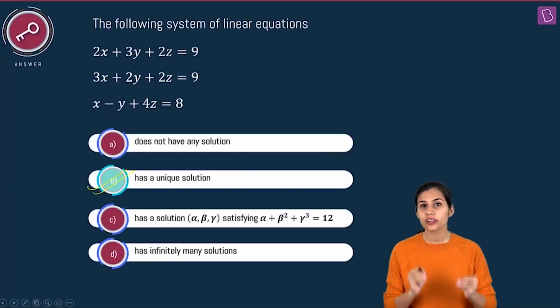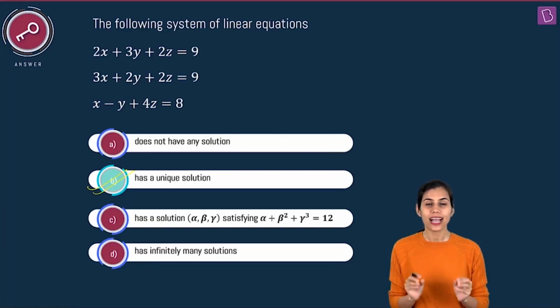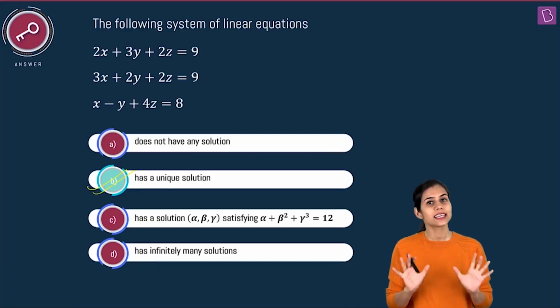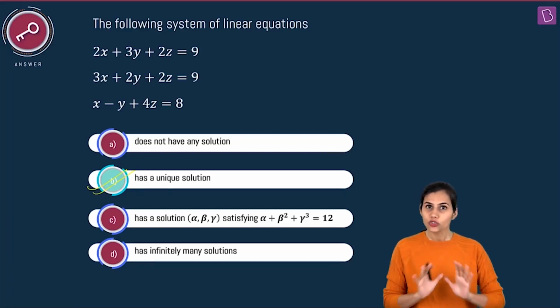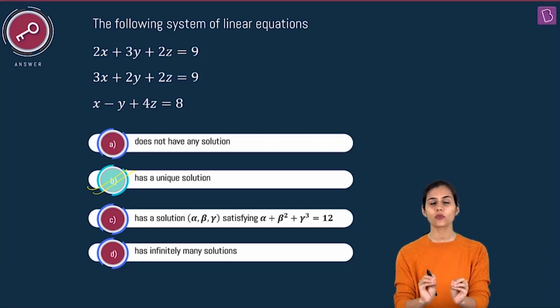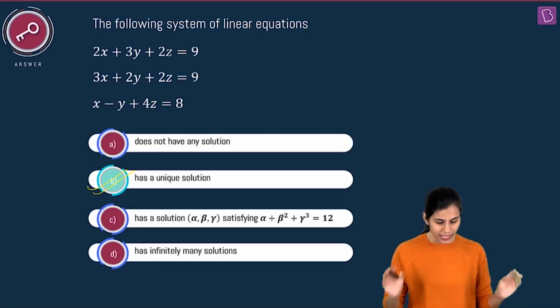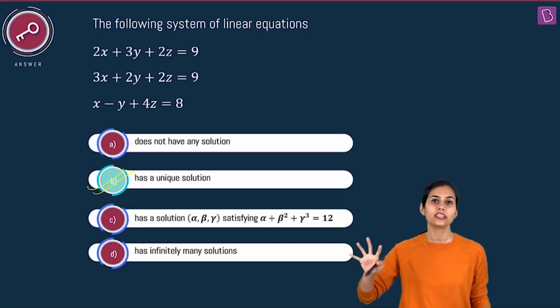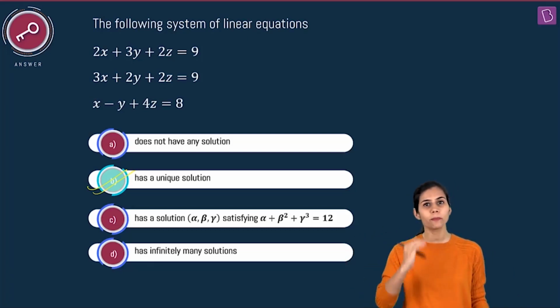I am not going to run behind what explicitly is that unique solution. I don't need that. Just check out the options. You don't need that. So why to waste extra time in this question? You are done here. It was that simple a question, that quick a question. B happens to be the correct answer here. There was no need to even talk about del 1, del 2, del 3 because del came out to be non-zero. Bingo, unique solution, and you are done. Got it?